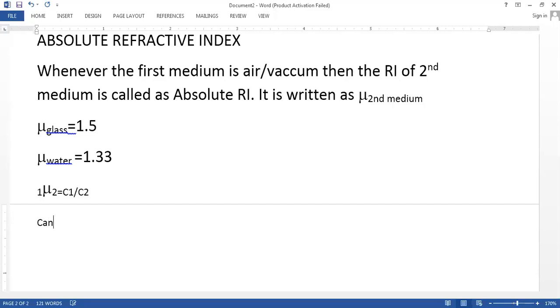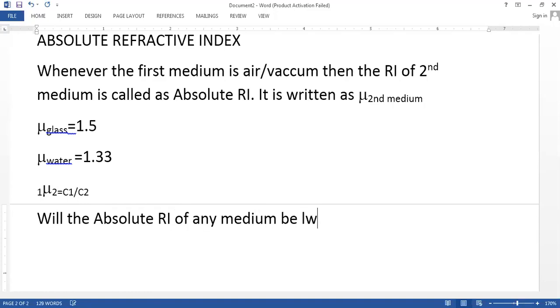Now my question is, will the absolute refractive index of any medium be less than 1?